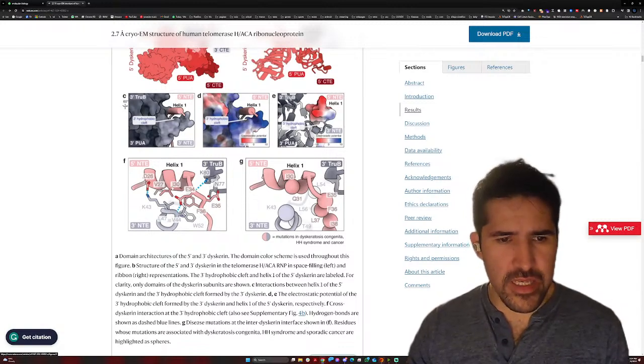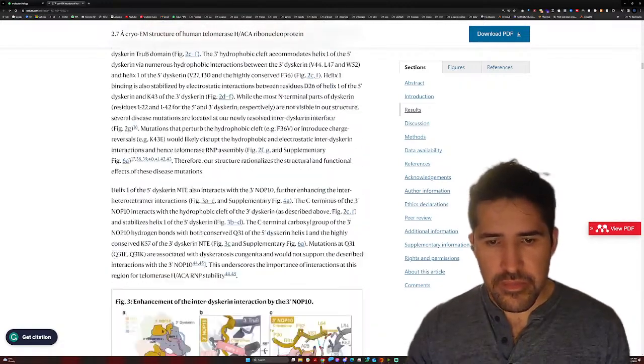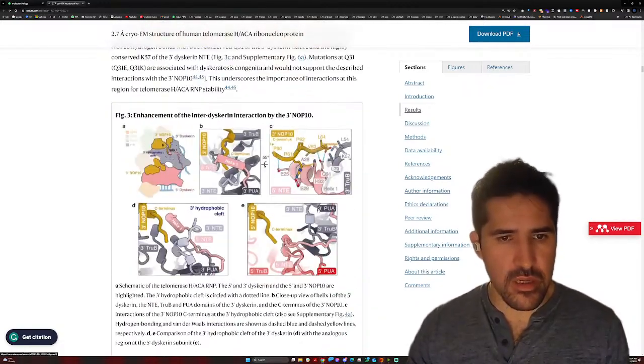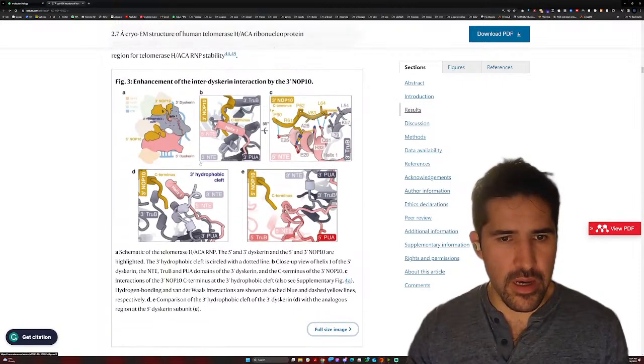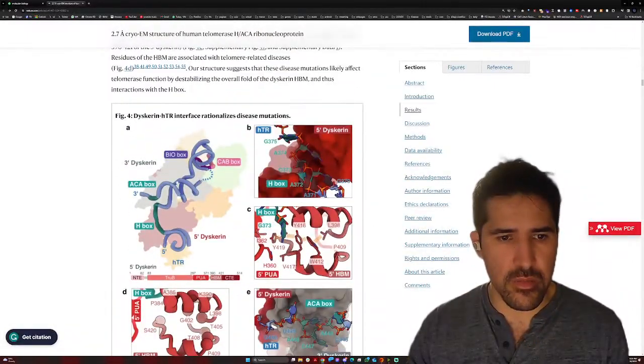And here you can see, at an even more molecular level, how each of the amino acids interacts with, probably, the RNA structure. And here there are more detailed interactions between the RNA and the proteins, but overall it's a lot of detail on the different parts of the human telomerase.